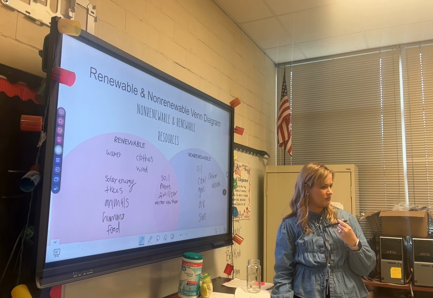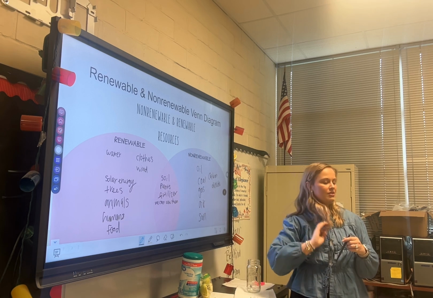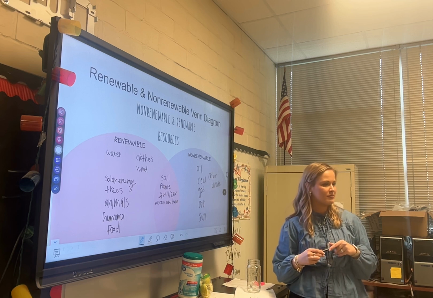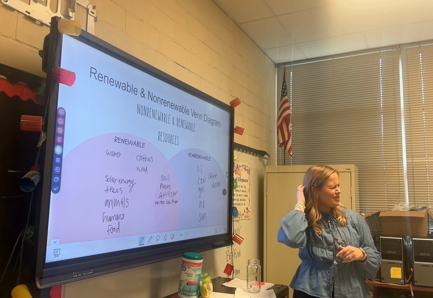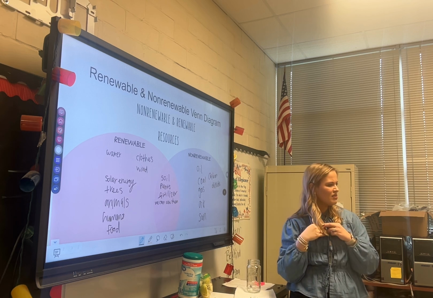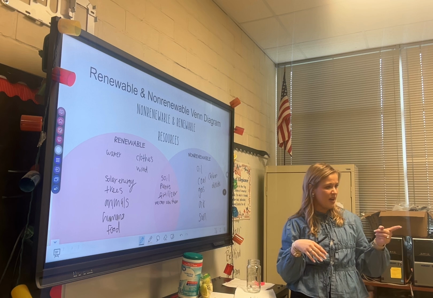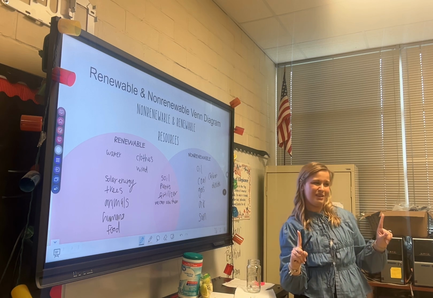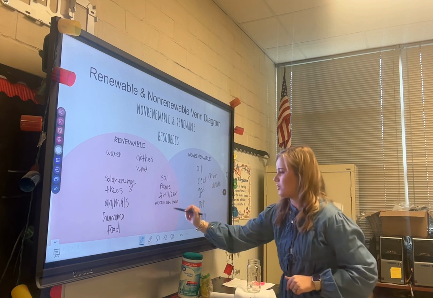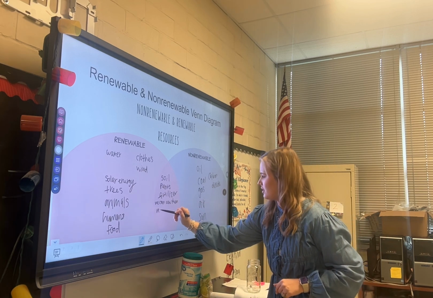It's okay. You can flip it over on the back if you want to. Aren't they both resources? There is a limited amount. Some of them are limited and some of them are non-limited. So let's put resources in the middle. They're both resources.